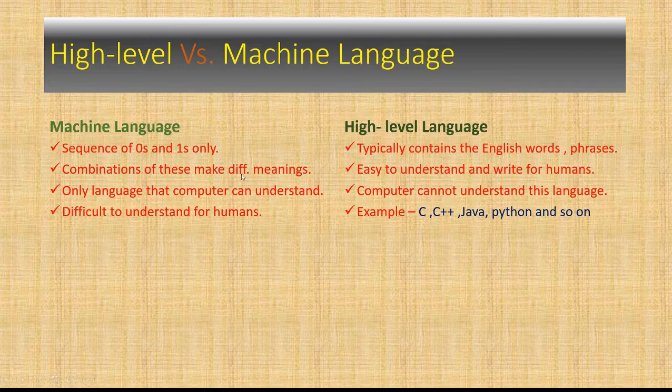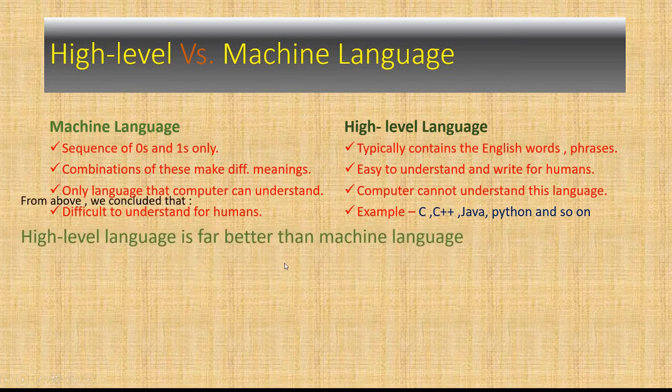But as we have talked about earlier, there is a big issue here, because computer only understands machine language, and humans only understand high level language to a much larger extent. So how to deal with this problem? If we want to communicate with the computer or to make an interface between the computer and the user, then we have to solve this issue, because we will write the code in the high level language and it should be converted into a machine language so that the computer can understand.